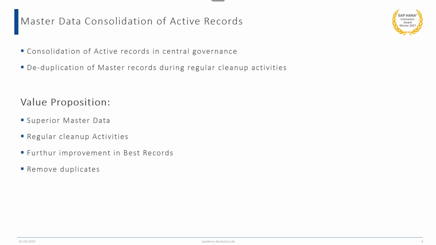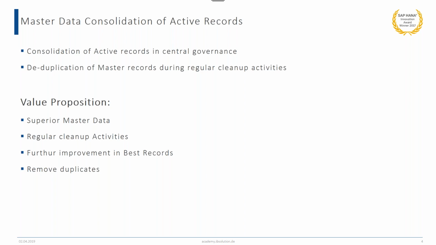SAP provides us this feature, master data consolidation of active records, where we can consolidate our active records. In the course of the consolidation process, we can cleanse our active records and remove the duplicate records. The deduplication of the master records is done during the regular cleanup activities. We can schedule regular cleanup activities and check what duplicate records exist in our master data.